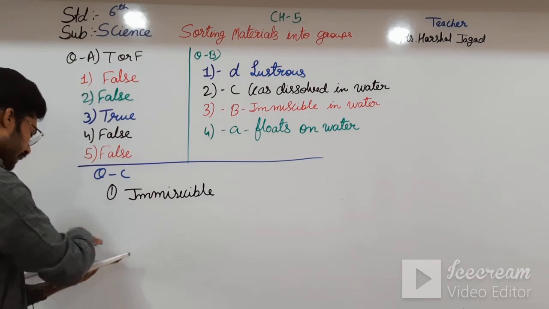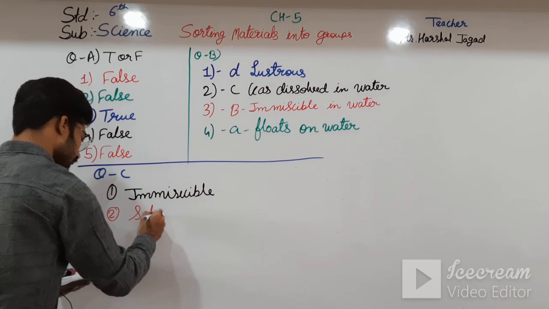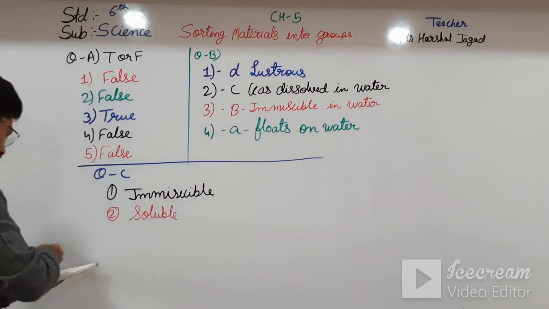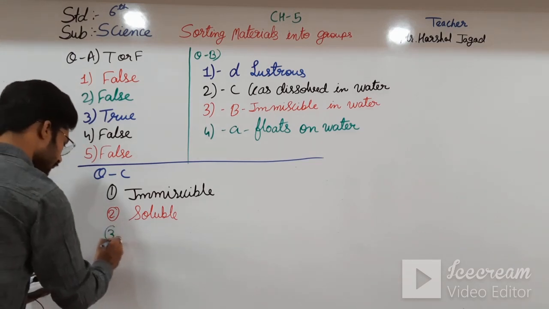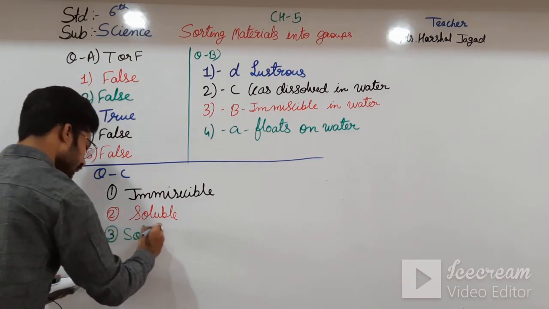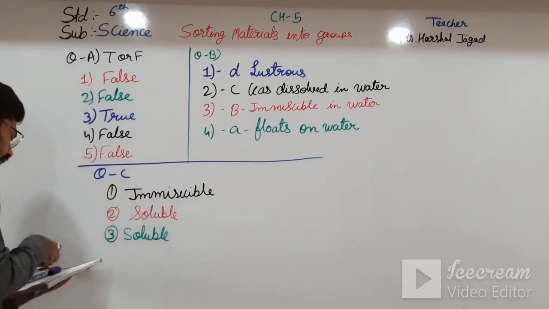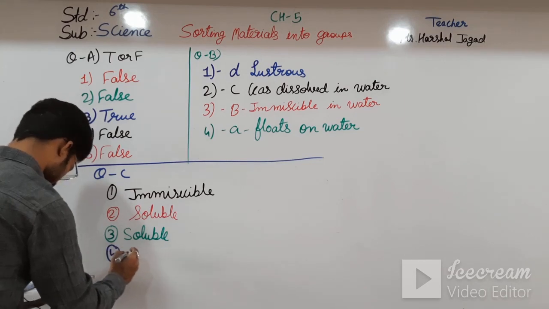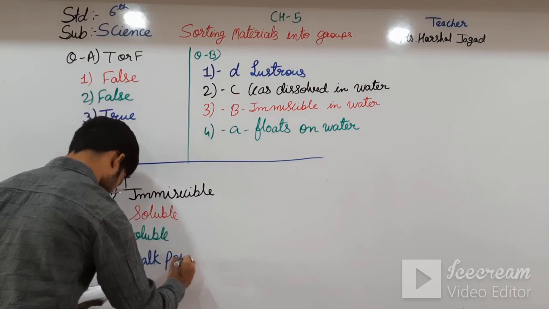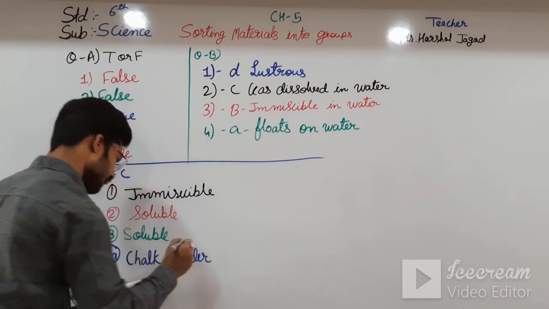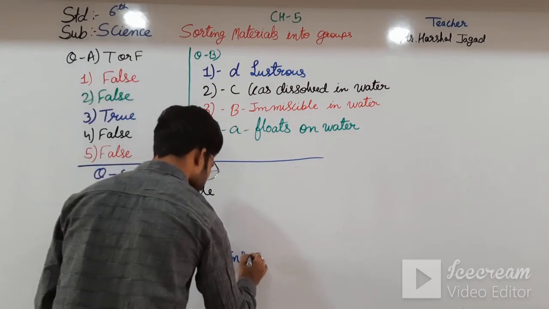Second, sugar, it is soluble. Third one, salt, that is also soluble. Fourth one, chalk powder, it is insoluble.